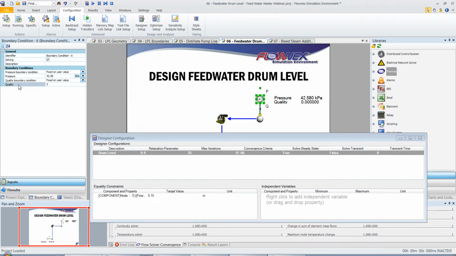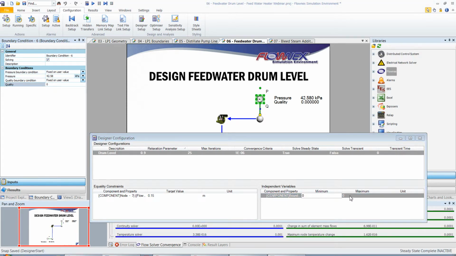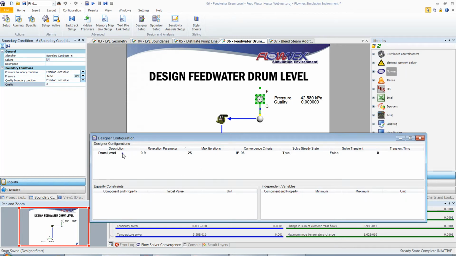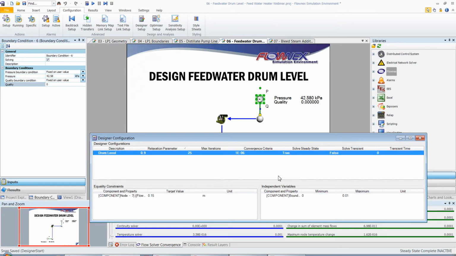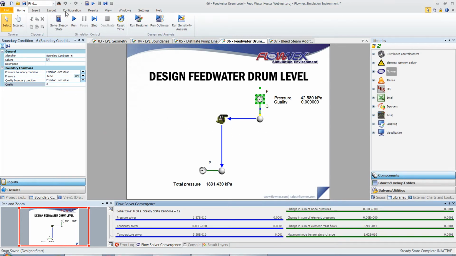So I'll click on quality, and we're going to add a minimum and maximum value here. I'll leave the minimum at 0 and I'll have the maximum set as 0.01. I'll set the configuration as active, and I can now run the designer.